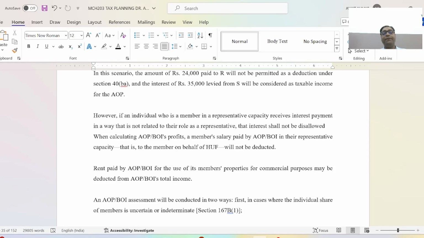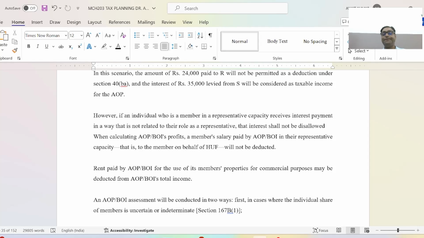When calculating AOP/BOI's profit, member salary paid by AOP/BOI to a member in a representative capacity, that is, on behalf of an actual Hindu undivided family, will not be deducted. Rent paid by AOP/BOI for the use of the members' properties for commercial purposes may be deducted from AOP/BOI's total income. An AOP/BOI assessment will be conducted in two ways.